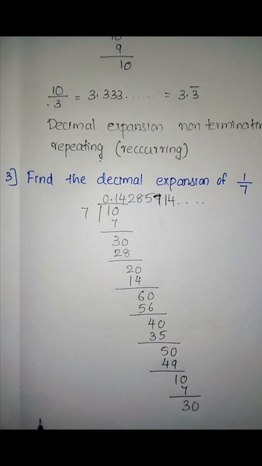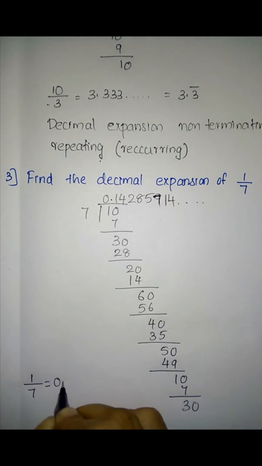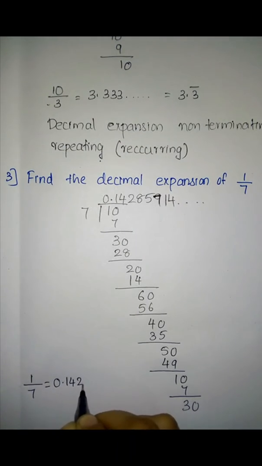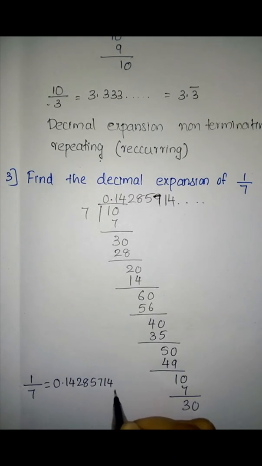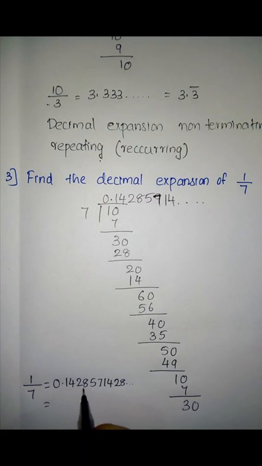Okay, so what can we write? We can write 1 by 7 is equal to 0.14285714. Then what will be the next number? 2, then 8, and so on, it is continuing. After 7, the same numbers 1, 4, 2 are repeating.